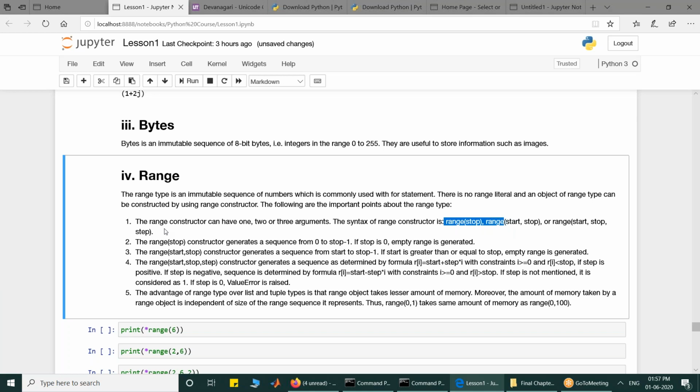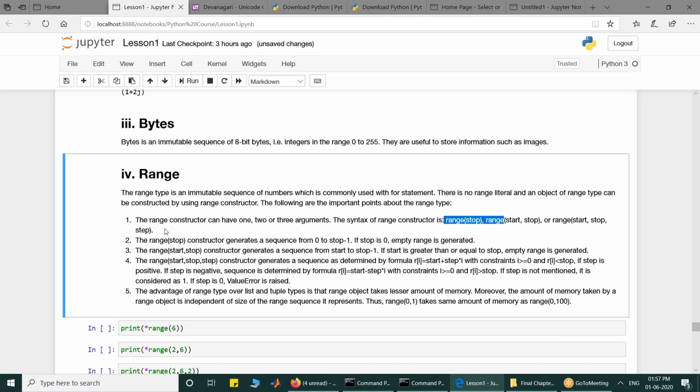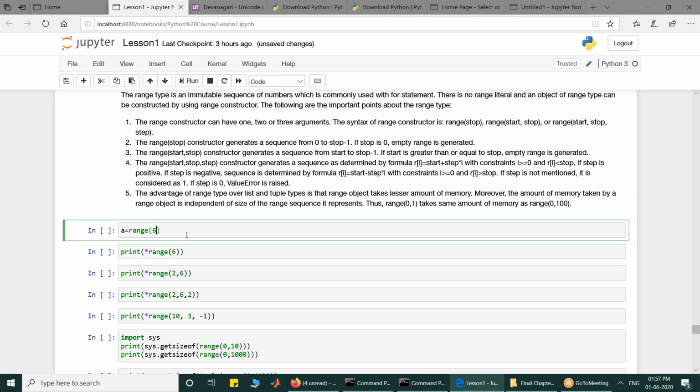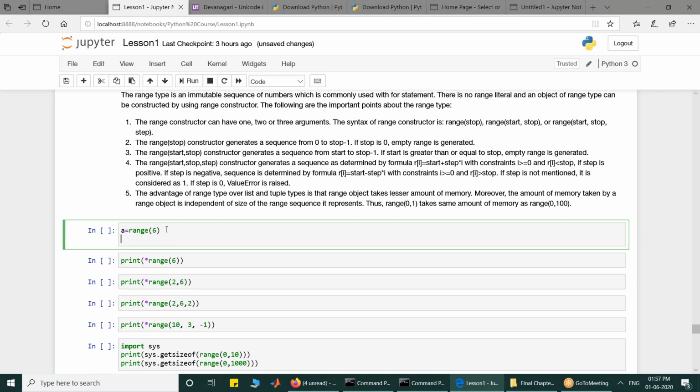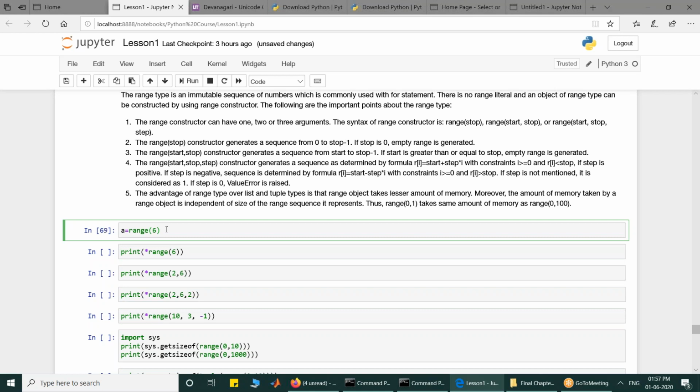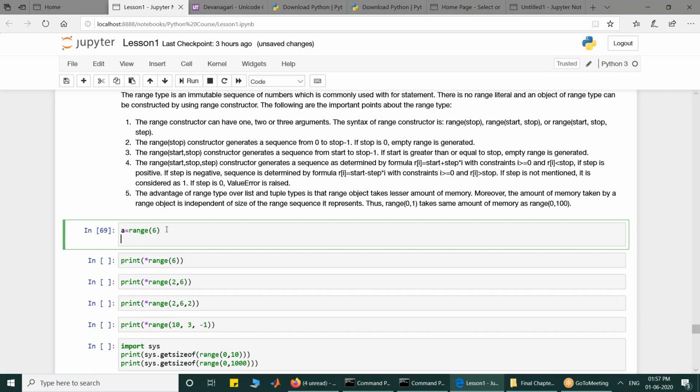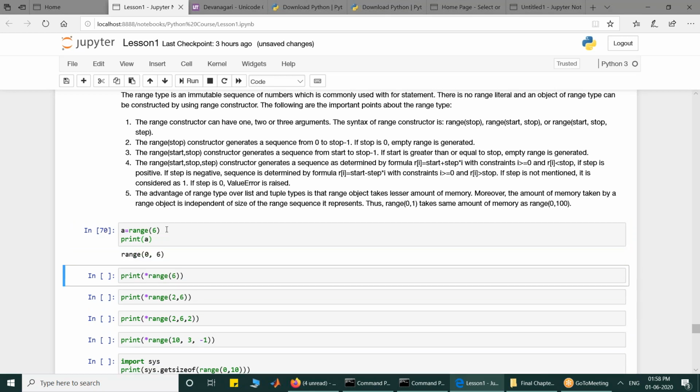So if I write A is equal to range stop, say 6, it will create a range of numbers starting from 0 till stop minus 1. So A will get values 0, 1, 2, 3, 4, 5. If I print the value of A, it says range 0 to 6. It is stored in a compact form.